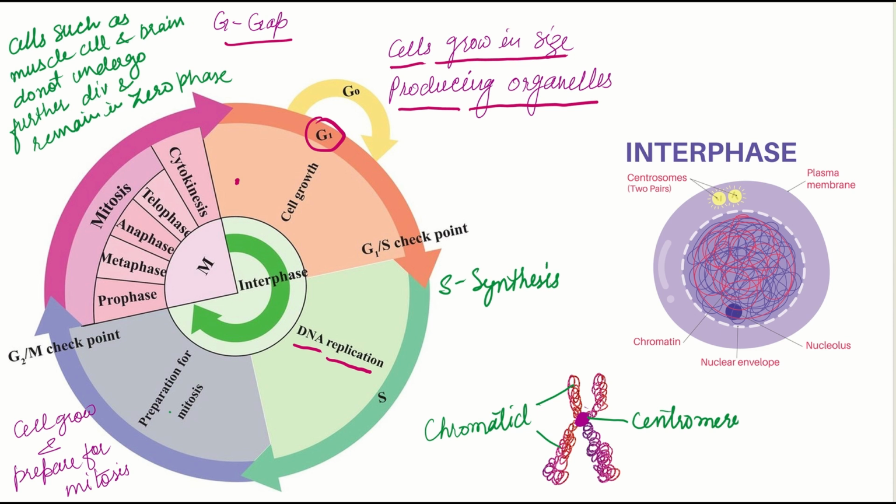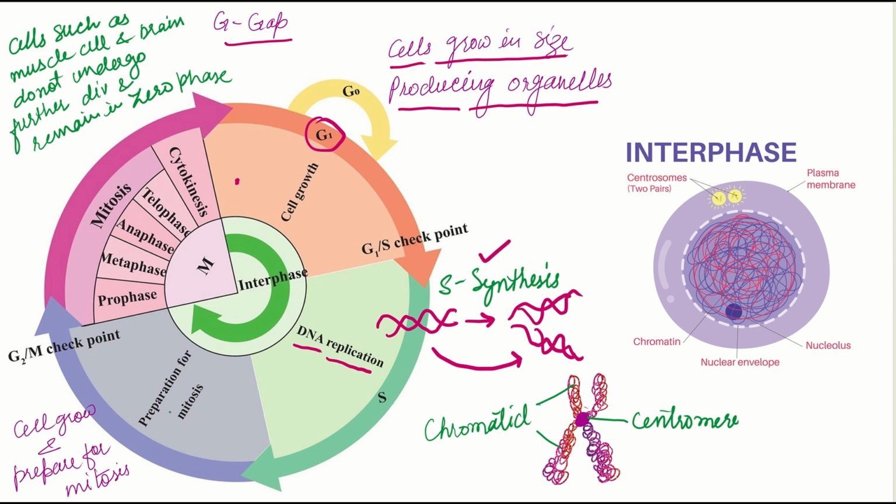In this phase, a single DNA molecule unwinds itself and produces its daughter DNA. In this way, cells allow the process of replication. That's why this phase is called the synthesis phase. S here stands for synthesis.